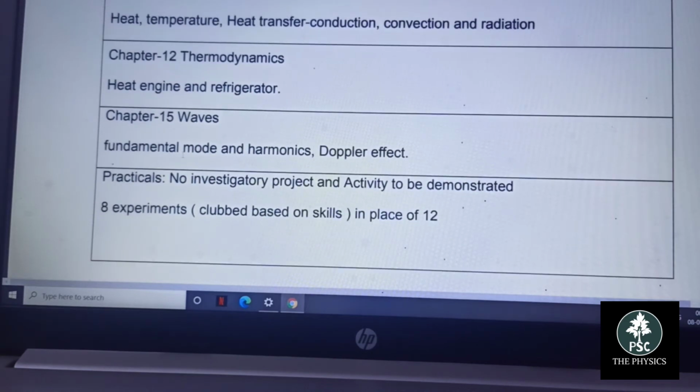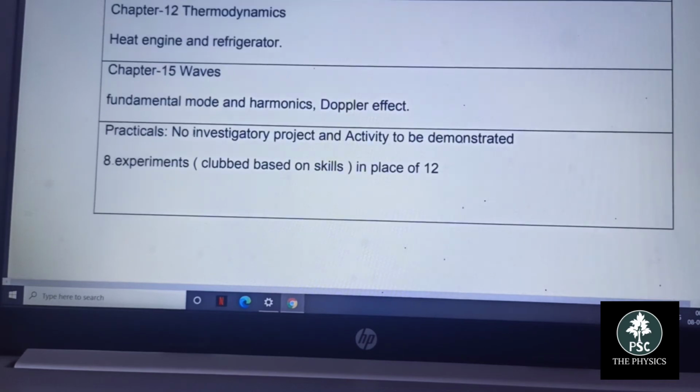The next one is the Doppler effect, which is a more interesting topic. When there is a relative change, the frequency heard by the listener is different from the source frequency. It is very important and I think this is an enjoyable portion. It is also deleted, along with fundamental mode and harmonics, which is a very interesting topic from waves and oscillations.